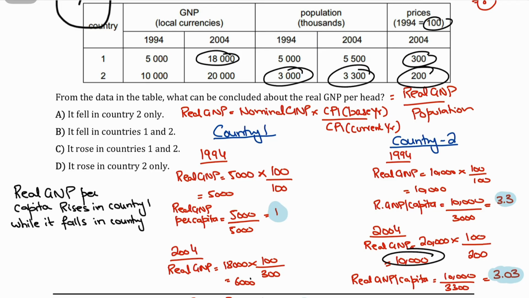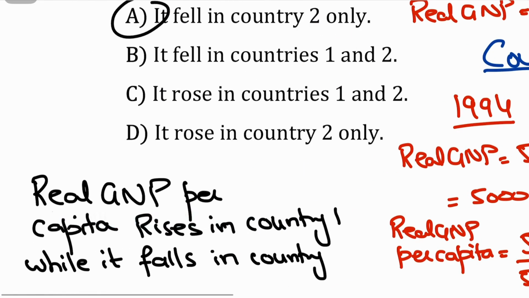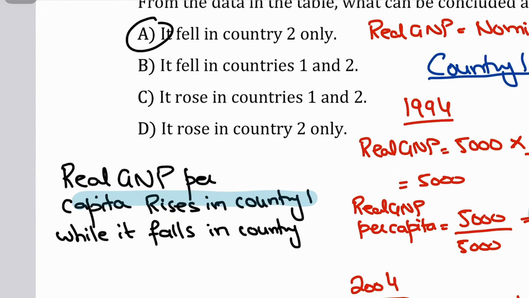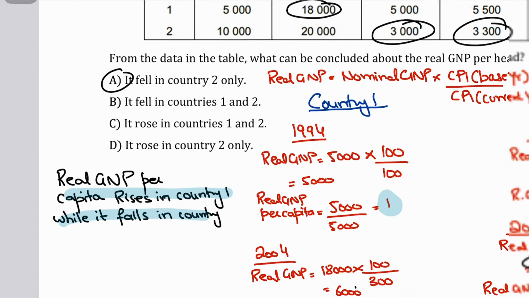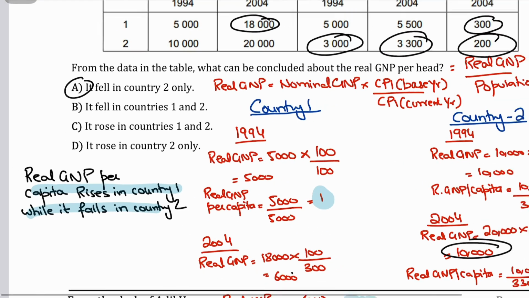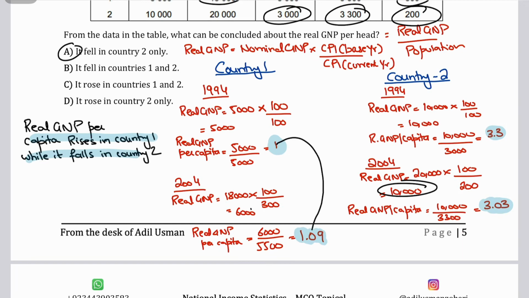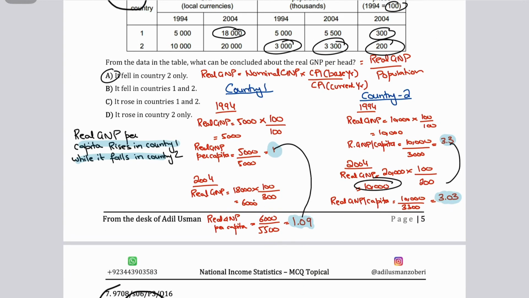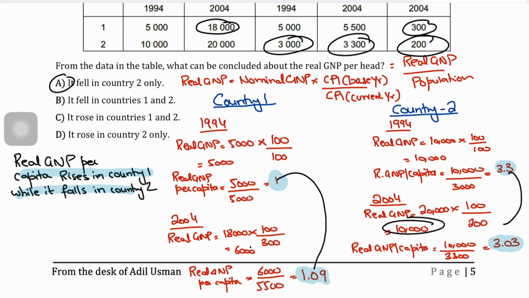So the correct answer is A, it fell in country 2 only, because real GNP per capita rises in country 1 while it falls in country 2. It's rising from 1 to 1.09 and it's falling from 3.3 to 3.03. Right, guys? Okay, guys, now moving on to the next question.